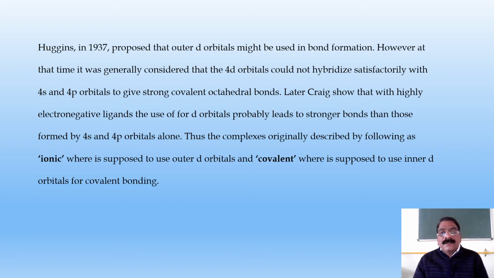Thus, the complexes originally described by Pauling as ionic are supposed to use outer d orbitals and covalent ones are supposed to use inner d orbitals for covalent bonding.